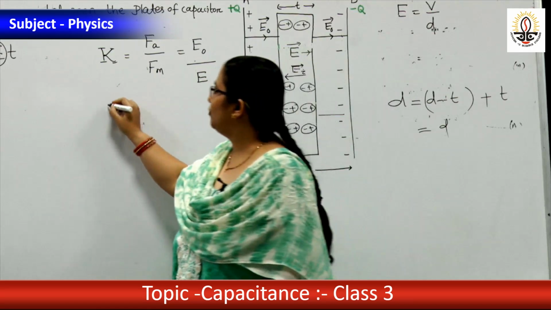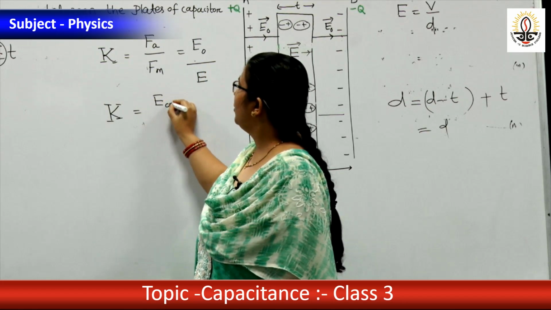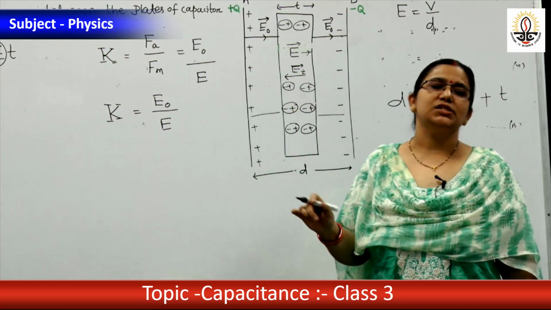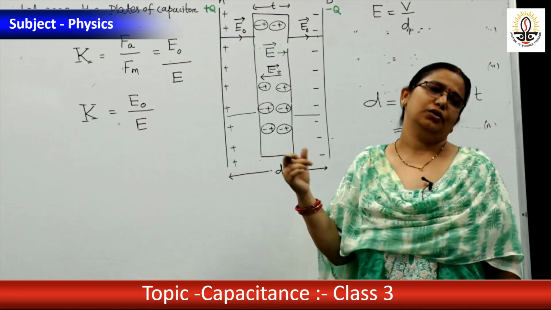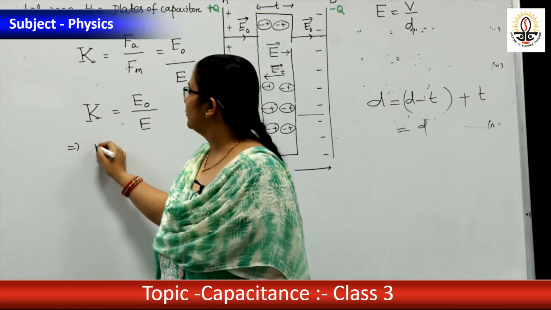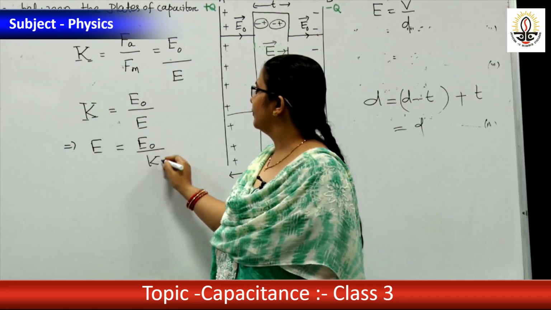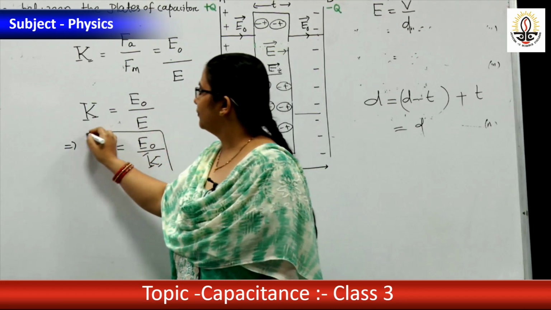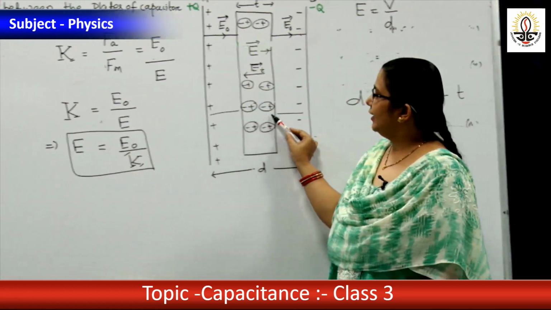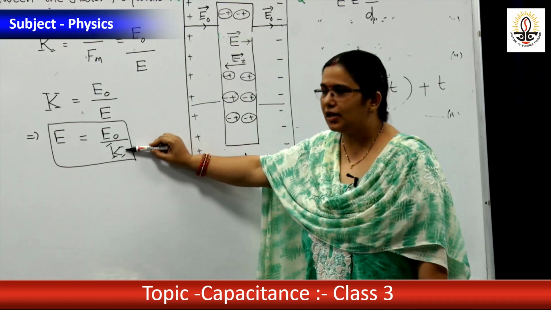So what is the formula now? Dielectric constant K equal to E0 by E, where K is the dielectric constant of the dielectric we have taken. Then E equal to E0 by K. E is the electric field inside the dielectric, E0 is the outside electric field, K is the dielectric constant.